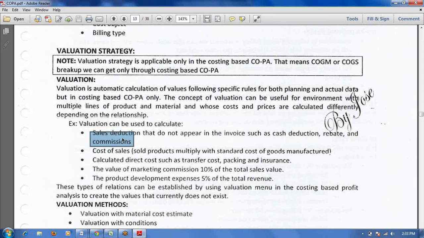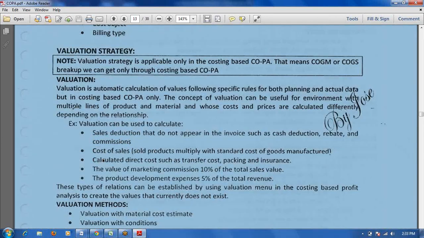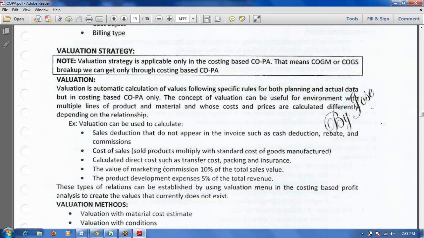Through valuation strategy you can post any sales related expenditure that impacts only COPA, not FI. These are conditions; you give the base condition, and based on it you can apply 10%, 5%, whatever percentage you want.